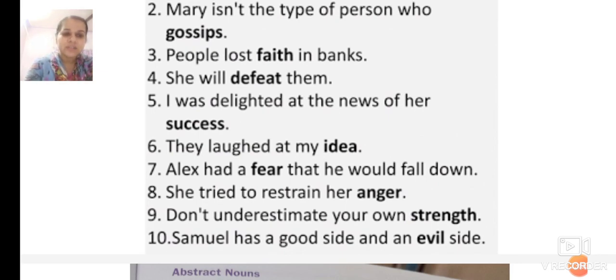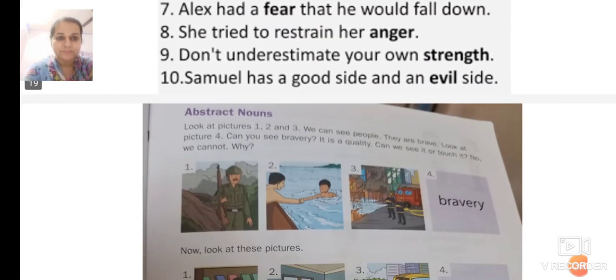Samuel has a good side and an evil side. Evil means bad side. Now, what is there in this sentence? Samuel has a good side and also a bad side. Now, can you touch the bad side of Samuel? No, you cannot touch it. You can only feel that oh, he's very bad. Oh, he is very good. You can only feel it. You cannot touch it. So, evil is an abstract noun.